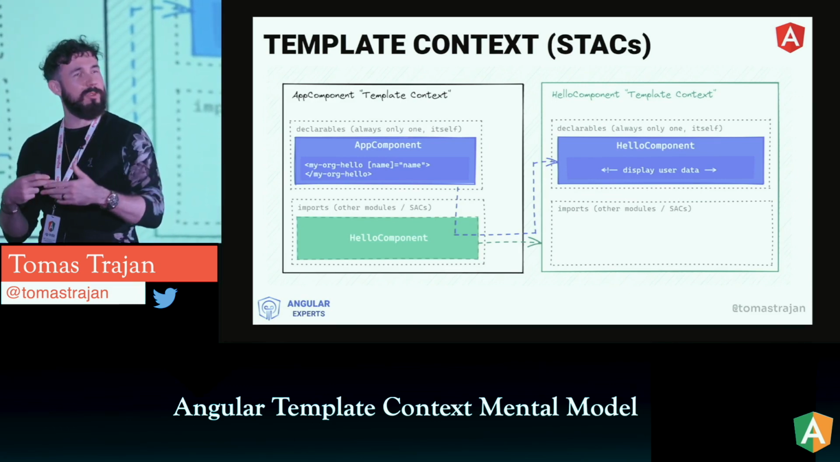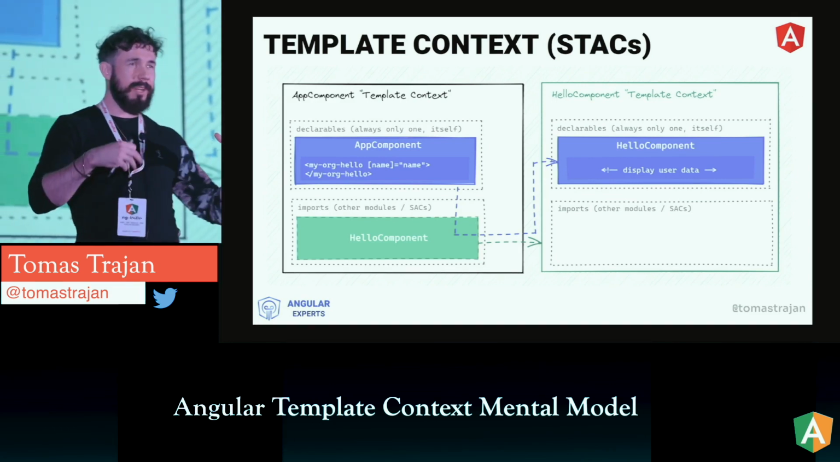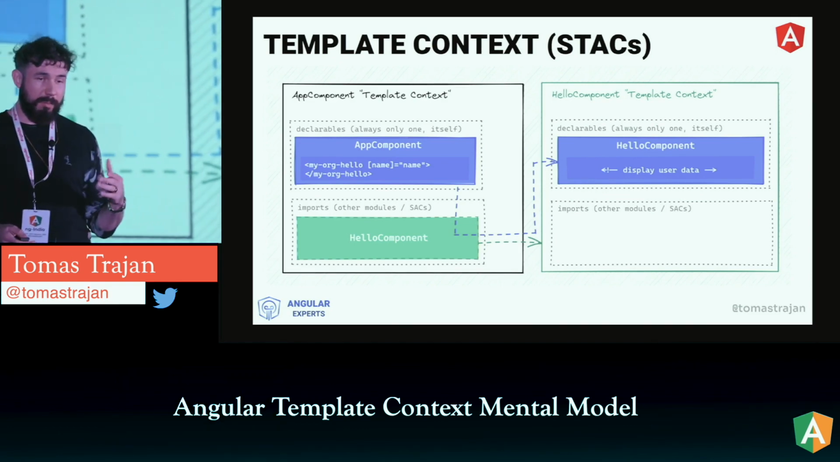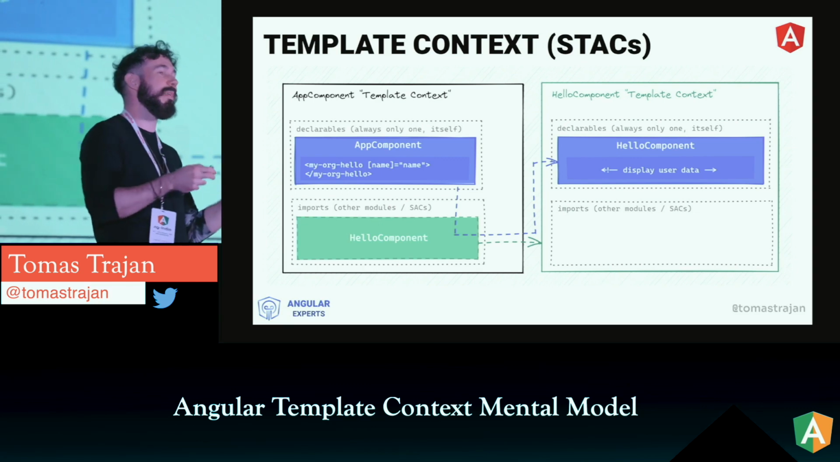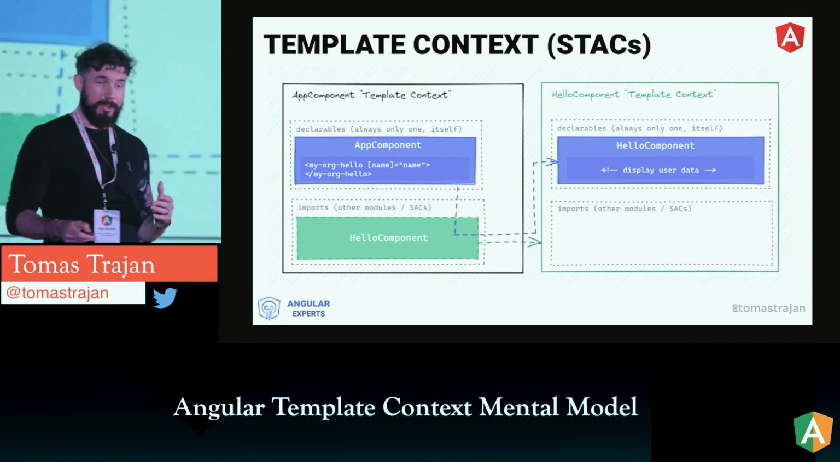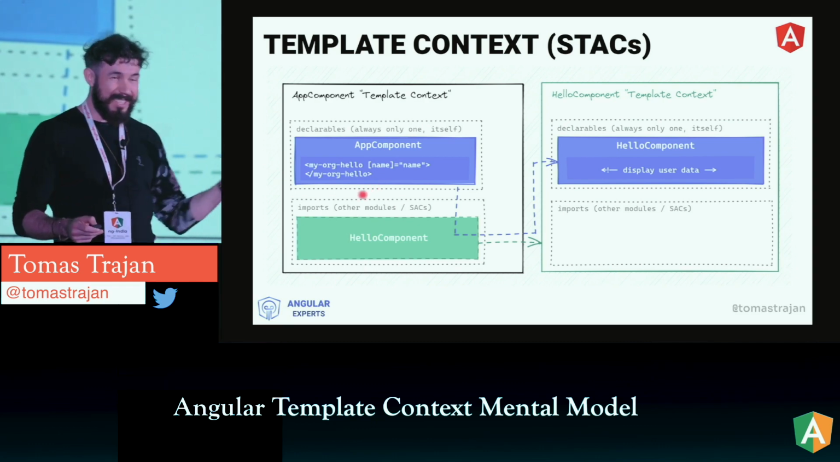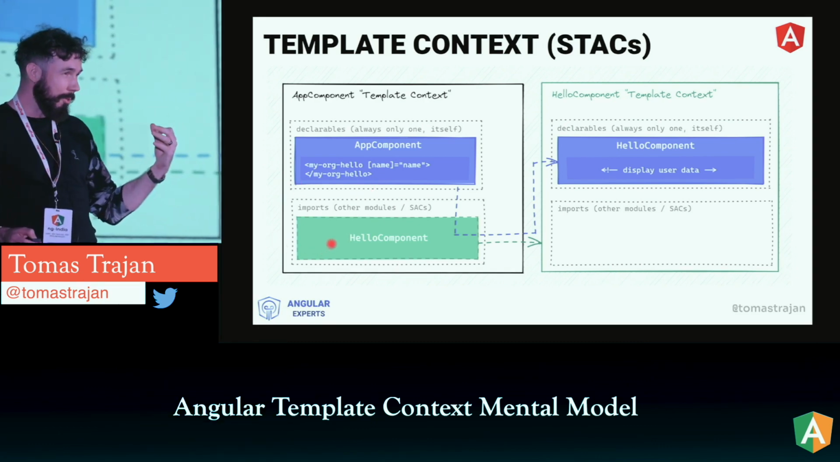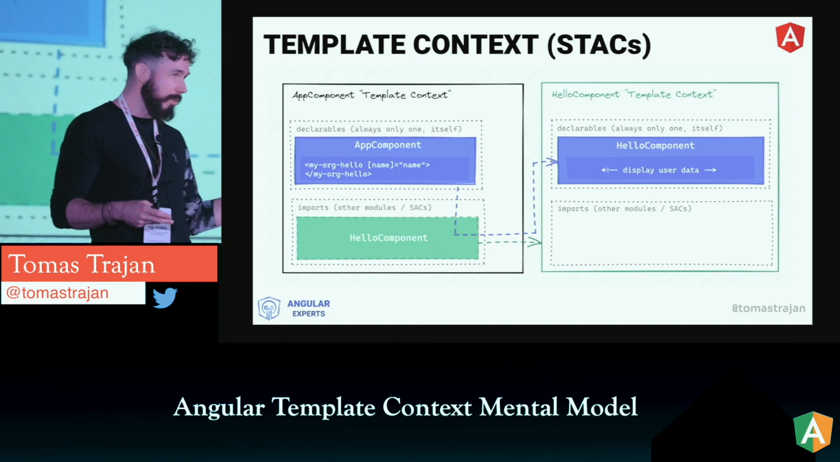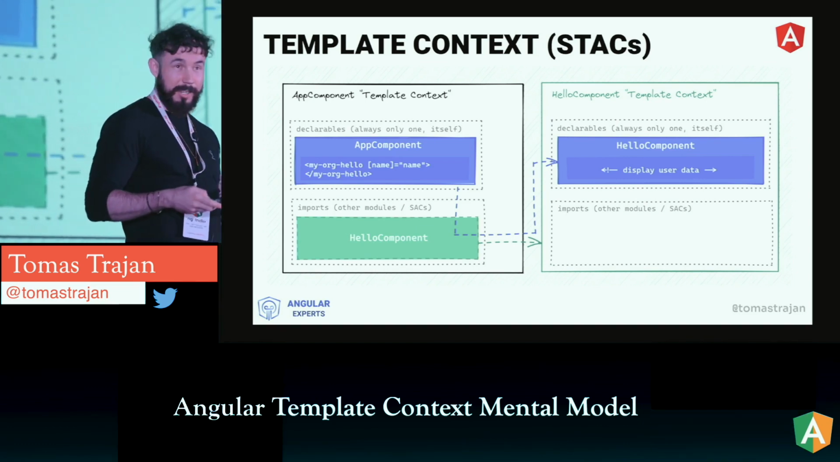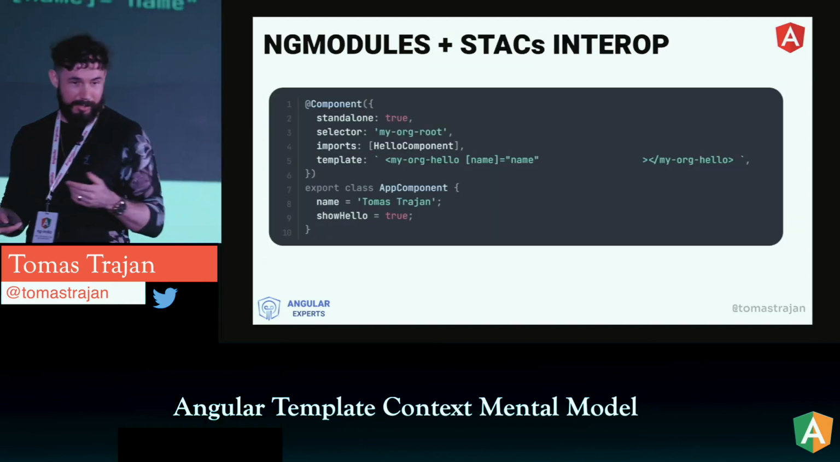Then the situation would look like this. It's very similar to what we had previously, but now we only have components, we do not have modules anymore, and those components define those template contexts for themselves. So that means if the app component tries to use the hello component in its template, and it also imports that hello standalone component, those two template contexts are connected, and therefore this is going to work.